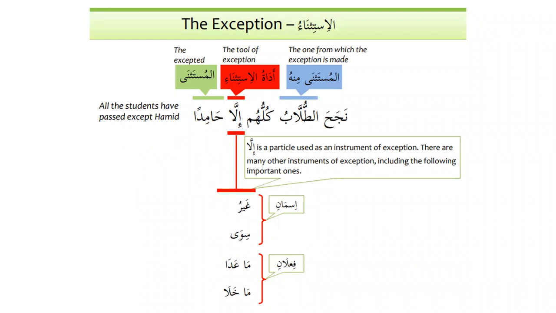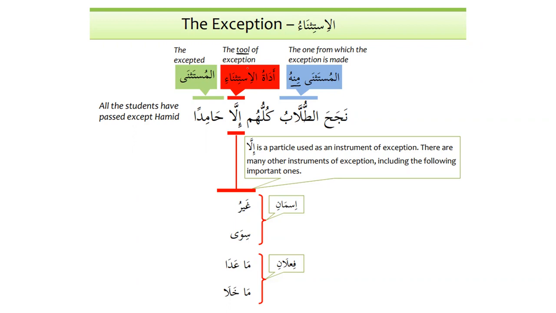So the first one, as we can see over here, al-istithna, the exception. We have al-mustathna minhu, the one from which the exception is made, as we know minhu means from, so from which the exception has been made. Then we have adatul istithna, the tool of exception. And then we have al-mustathna, that is the accepted.